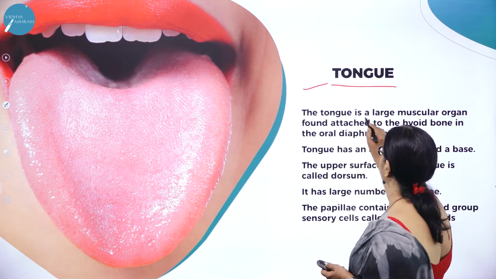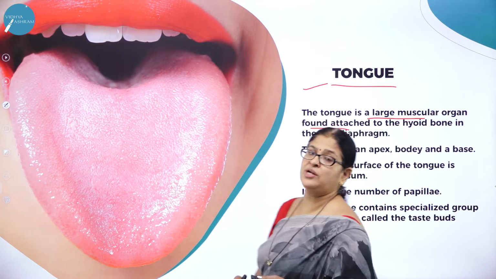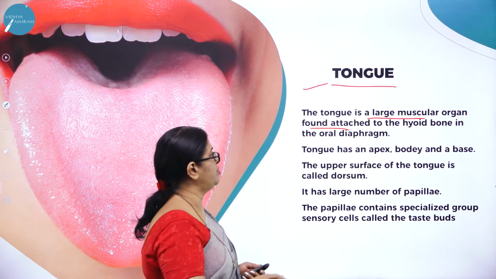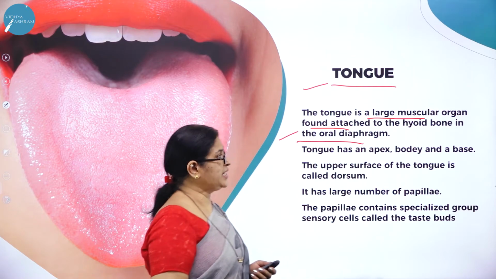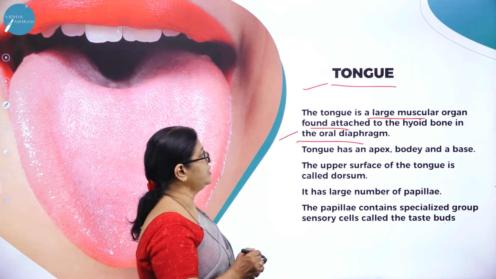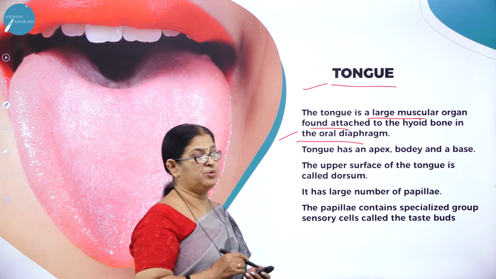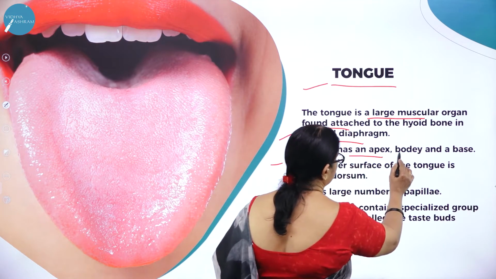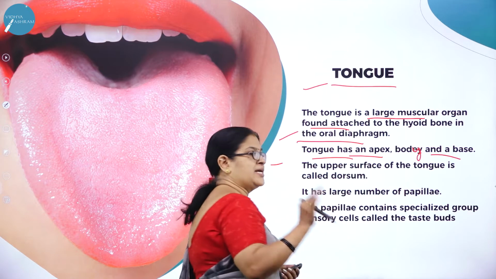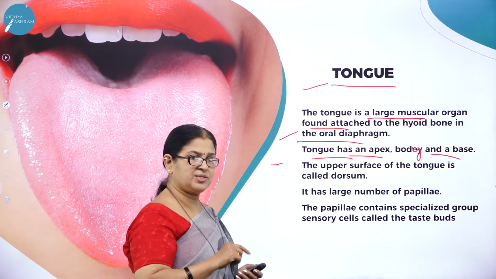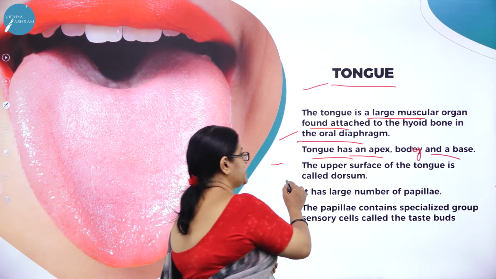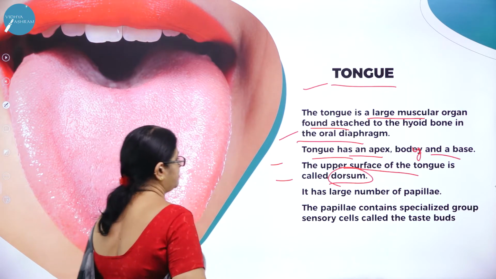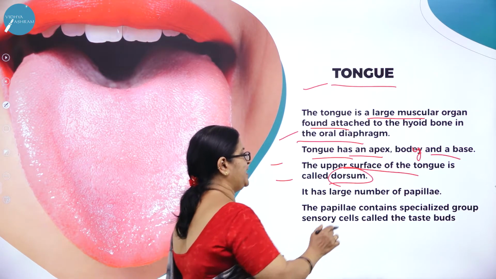So, the tongue. The tongue is a large muscular organ attached to the hyoid bone. We have this V-shaped bone called the hyoid bone in the oral diaphragm. So the tongue is a large muscular organ attached to the hyoid bone in the oral diaphragm. This is called the oral diaphragm. The tongue has an apex, body and a base. So the tongue is divided into three parts: apex, body and base. The upper surface of the tongue is called the dorsum. It has a large number of papillae.